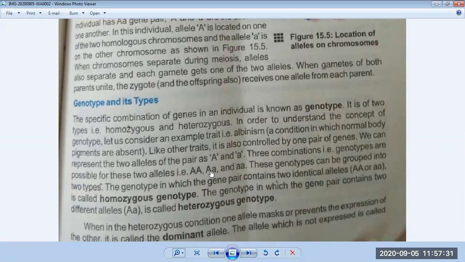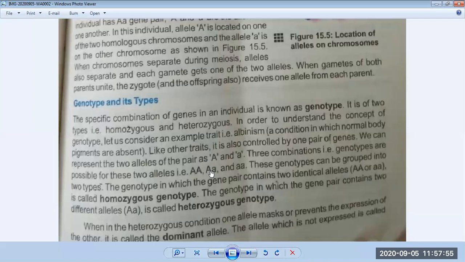Mendel proposed that there are special factors in organisms. So what did he find? He found that there are special factors in organisms which control the expressions of traits and their transmission to the next generation. So these factors were eventually termed genes.